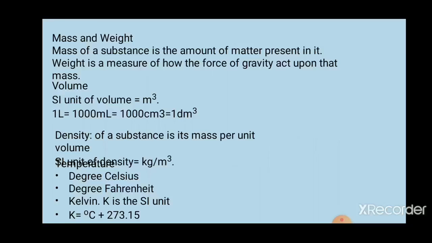Other common units are also used to measure volume, like 1 liter. 1 liter is equal to 1000 ml, which is also equal to 1000 centimeter cube, and also equal to 1 decimeter cube.